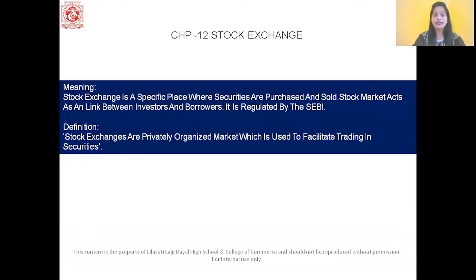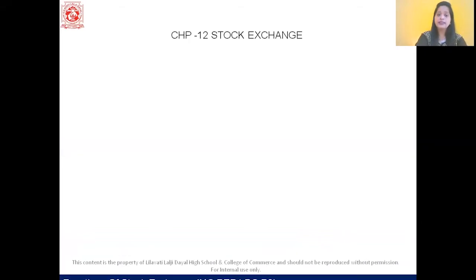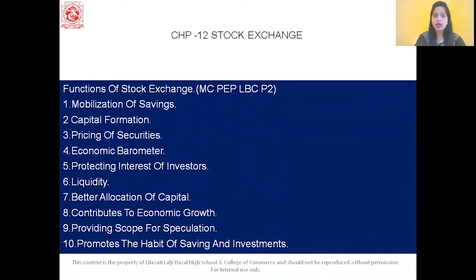So the stock market acts as a link between the investor and the borrower. It is regulated by SEBI, that is the Securities Exchange Board of India. Now, what does the definition of stock exchange say? Stock exchange is basically a privately organized market which is used to facilitate trading in securities. Let us come to the first answer of this chapter, and that is functions of stock exchange.